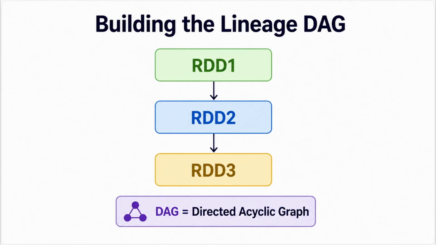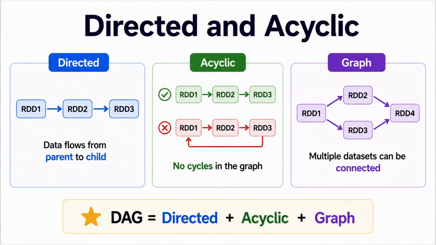The word DAG has 3 parts, so let's quickly understand what each one means. First, directed. The graph has a direction. Data flows from the parent dataset toward the child dataset. For example, RDD1 is followed by RDD2, and RDD2 is followed by RDD3. The arrows represent the direction of computation. Second, acyclic. A cycle would mean we could eventually come back to a dataset that's already an ancestor.